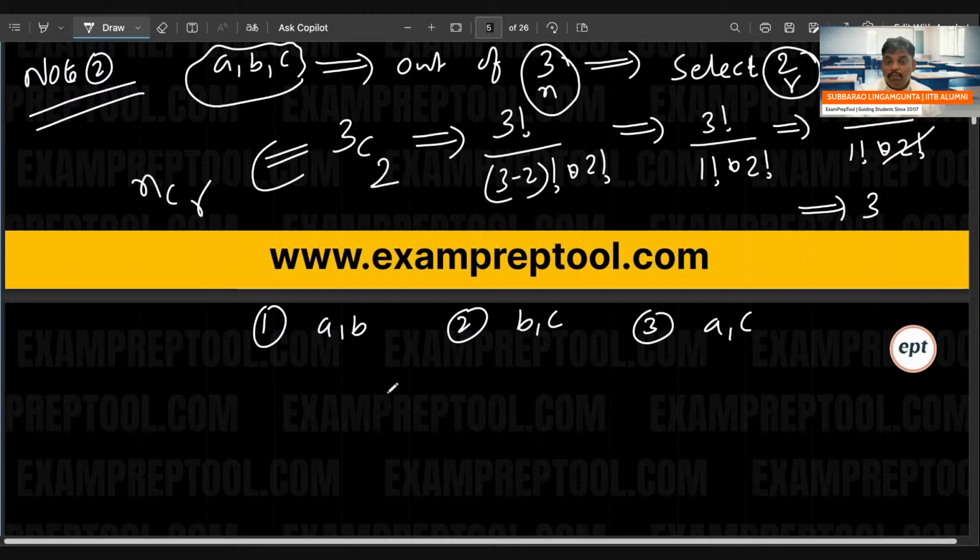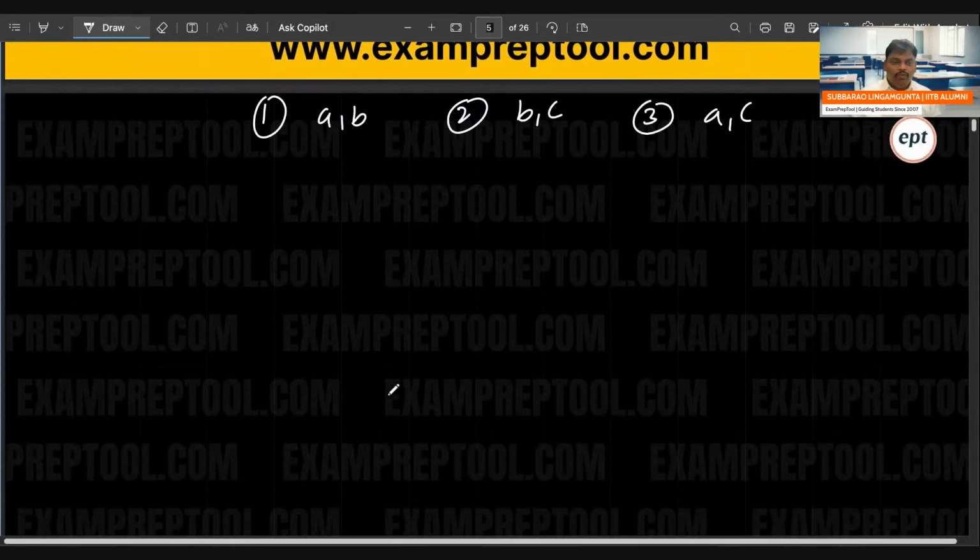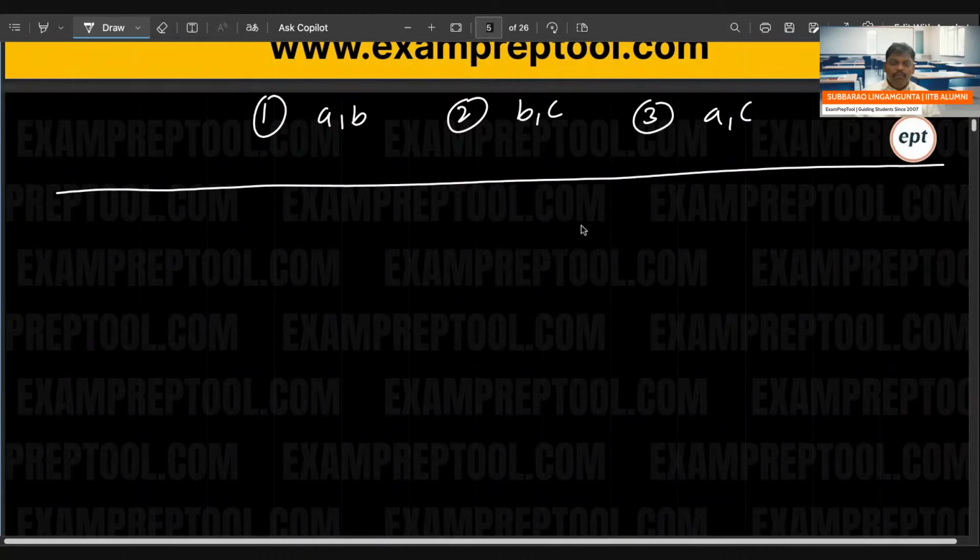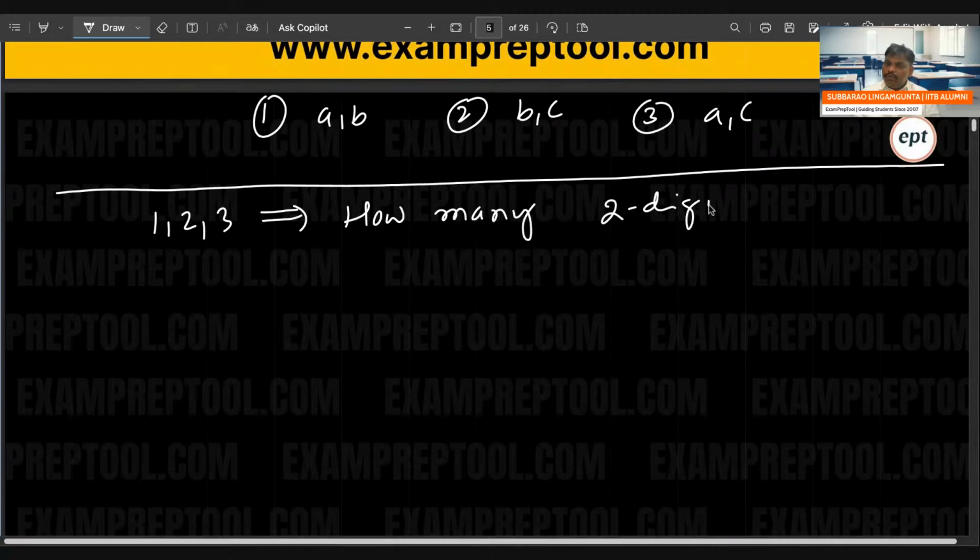So these are 3. But be careful with this part, everyone. See this one: 1, 2, 3. 1, 2, 3 numbers. From these 3 numbers, how many 2-digit numbers are possible?